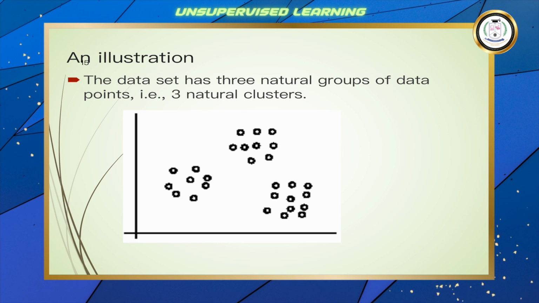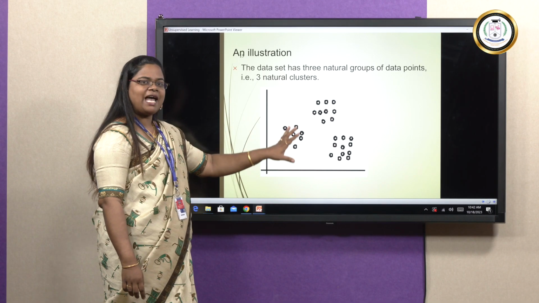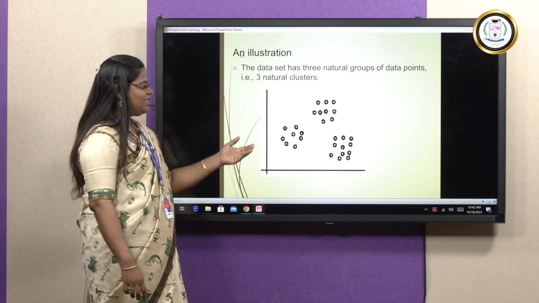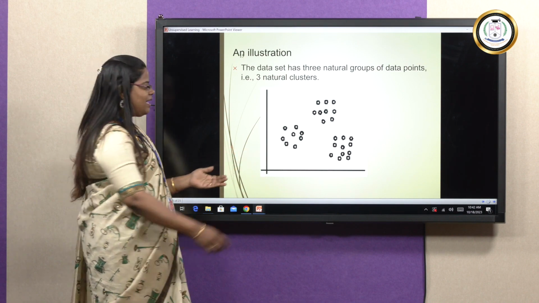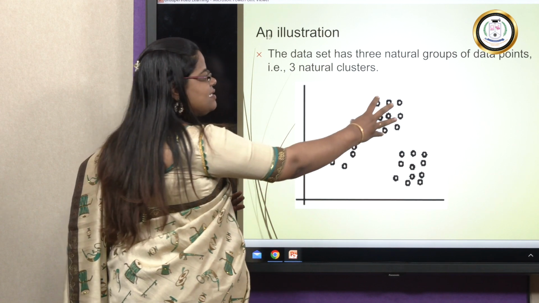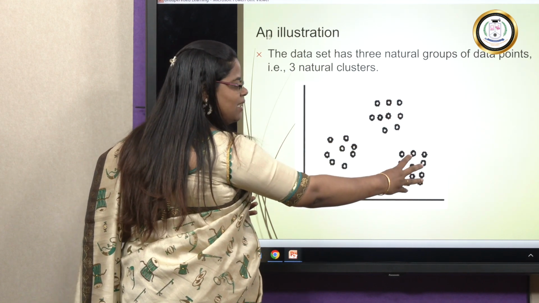So this is one example. Actually this is a scatter plot. We have different data items. What is going to happen is we find the distance between data items and group them. From here you can easily identify, right? So all these data come under one category, these come under another category, and all these come under another category.